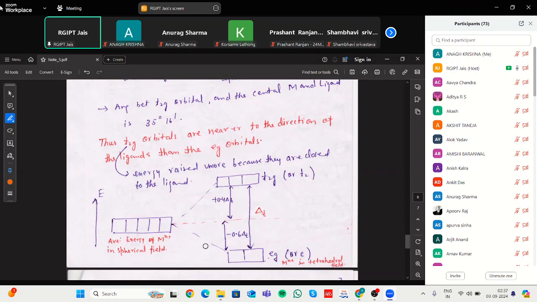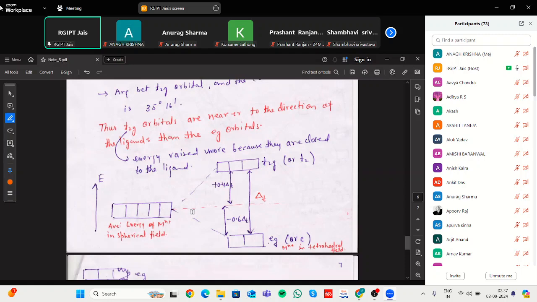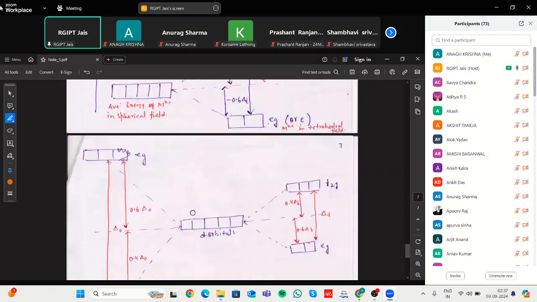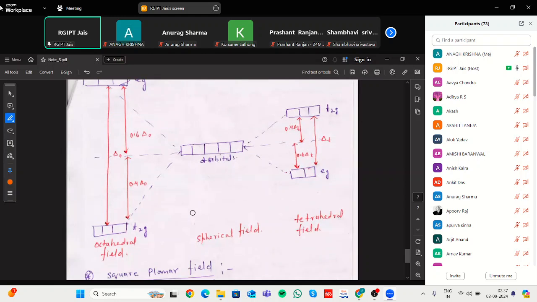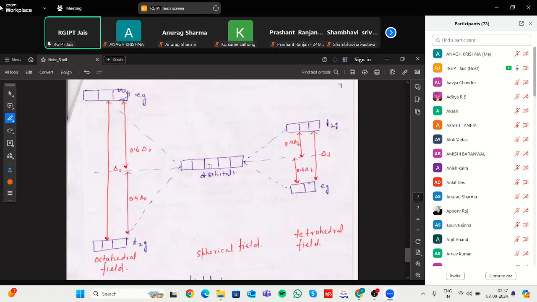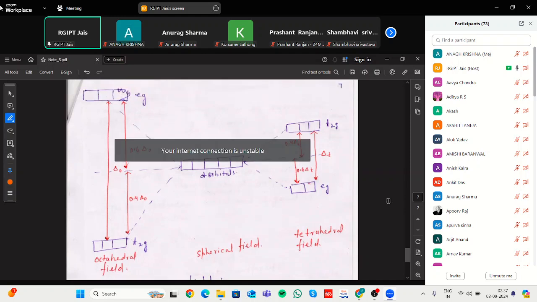In this case, these are one type of tetrahedral complex. Next is, you can say, square planar. The geometries are octahedral and tetrahedral.